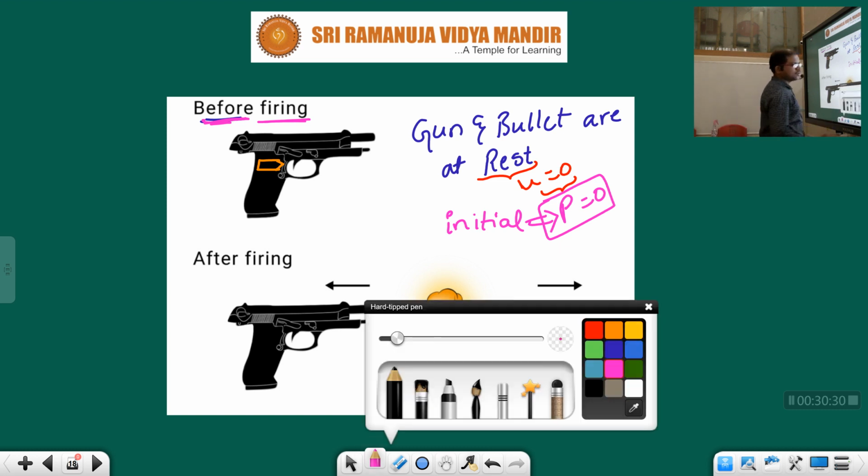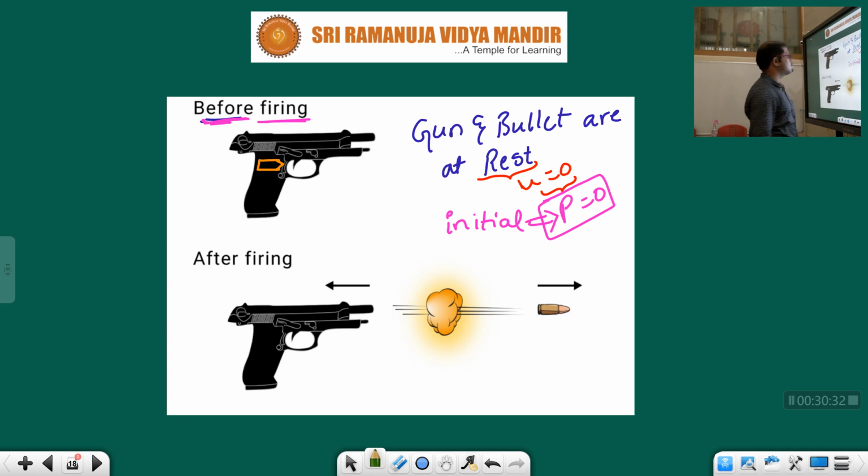Okay, children, now let us consider after firing. When you fire the gun, the bullet goes forward with some force. With an equal amount of force, the gun also recoils back. Now, children, how do you fire the gun? You might have seen in the movies. When they fire the gun, the bullet goes forward and they get jerked back.